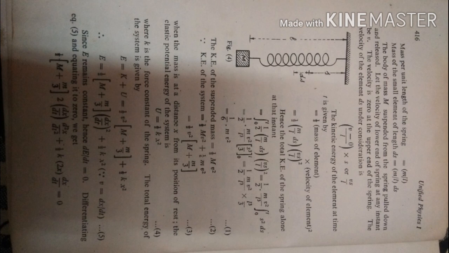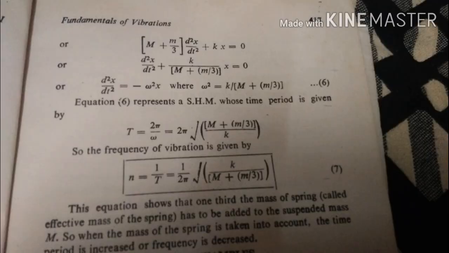The elastic potential energy of the system is U equals half kx square, where k is the force constant of the spring. The total energy of the system is given by E equals K plus U, that is half (M plus m by 3) into (dx/dt) whole square plus half kx square.